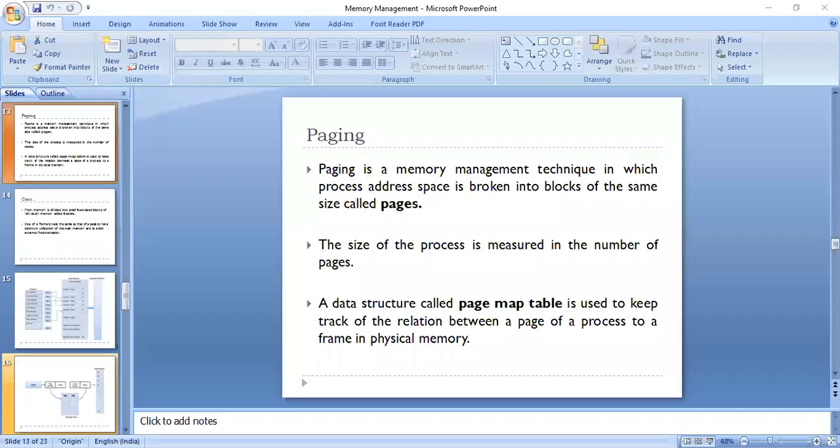So, under paging, a computer can address more memory than the amount physically installed on the system. This extra memory is called virtual memory, and it is a section of the hard disk that's set up to emulate the computer's RAM. The paging technique plays an important role in implementing virtual memory. So all the concepts of virtual memory are actually led into paging. So basically we will divide the whole program or the process into small pages and then load these pages into main memory.